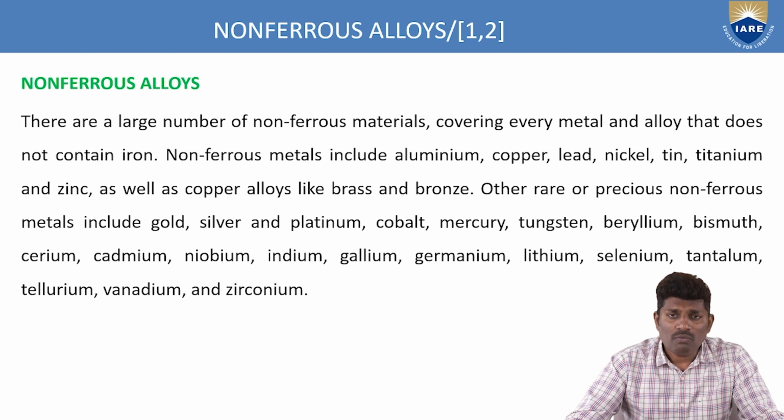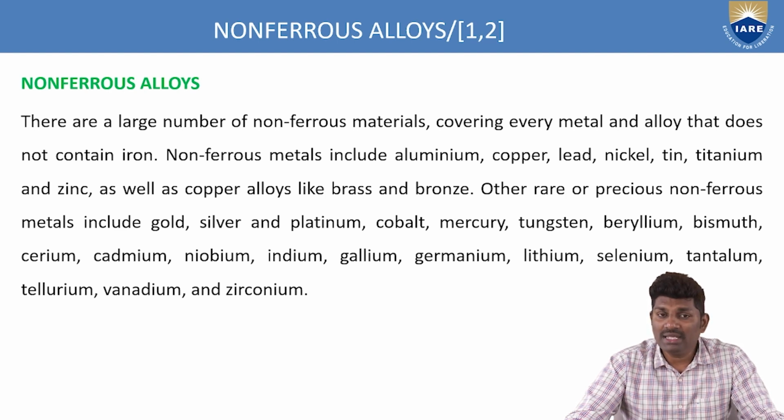So what are those types of non-ferrous materials? The non-ferrous materials include aluminium, copper, lead, nickel, tin, titanium and zinc, as well as copper alloys like bronze and brass. These are some of the materials which have a non-iron base, and these can be used in many applications.